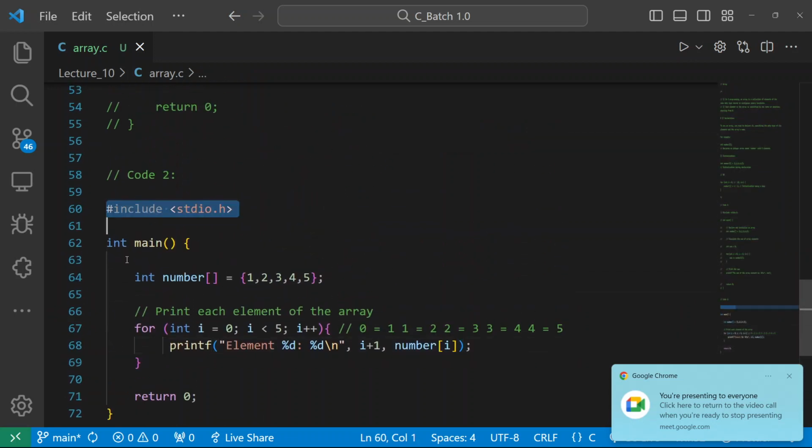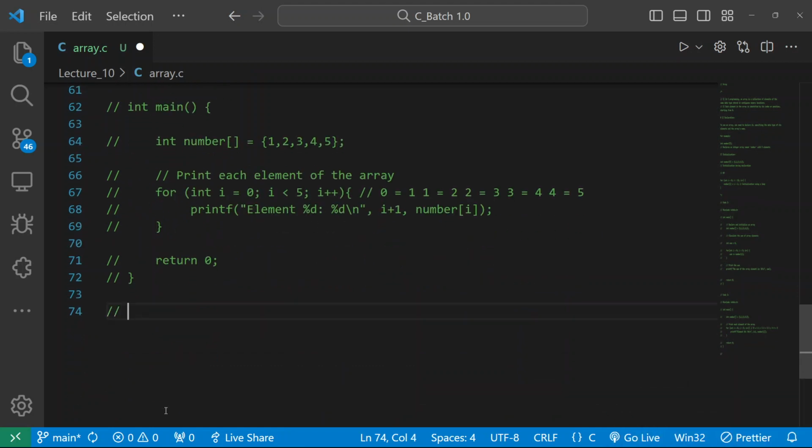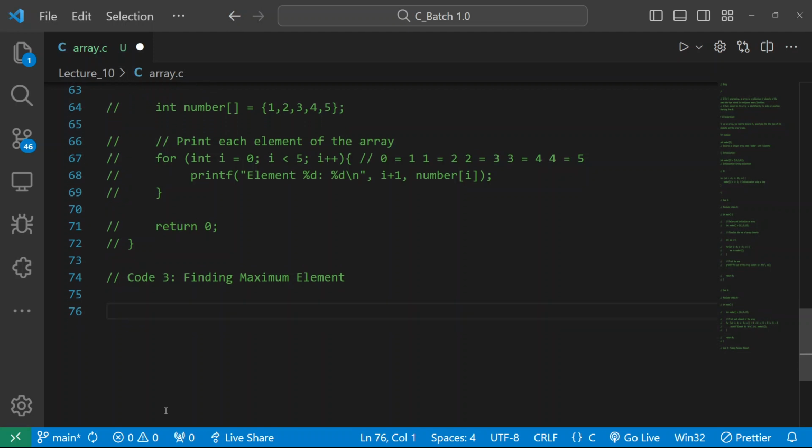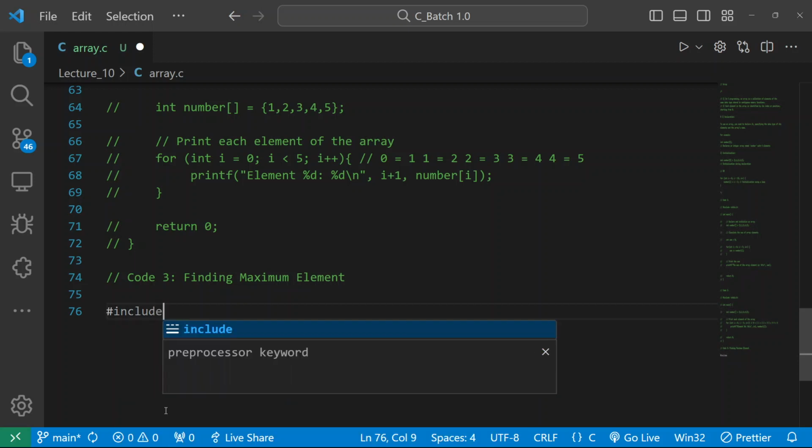Let me comment this second code for you. Now we will be taking some good examples. Our focus is on interview and placement related questions. So the question in front of you is finding the maximum element. See how we can deal with this question. Simple thing. Let me write this part first quickly.